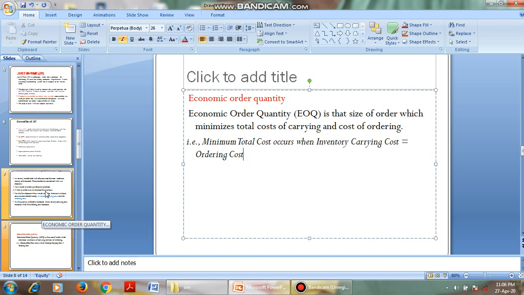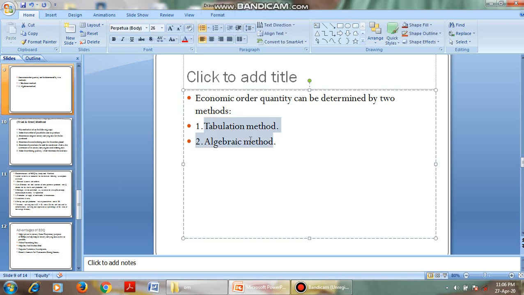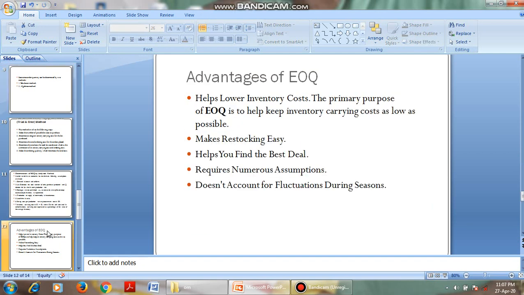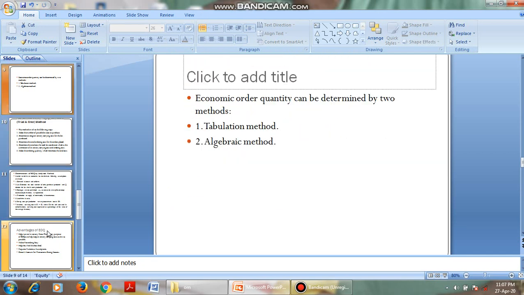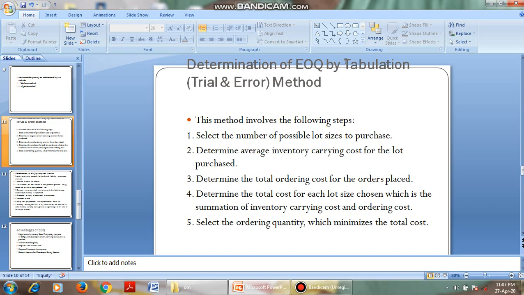Okay, next. For calculation of this EOQ, there are two methods, that is, the tabulation method and the algebraic method. Let us see these two methods. This tabulation method is also called the trial and error method. That is, here we are forming a table.